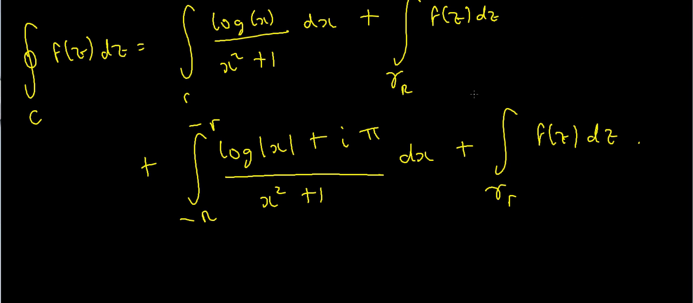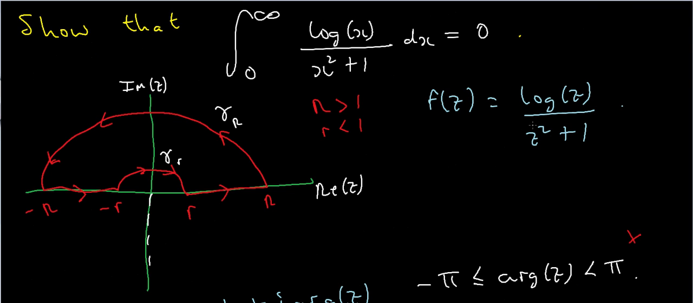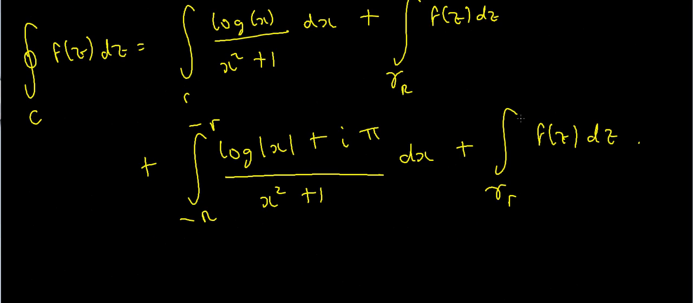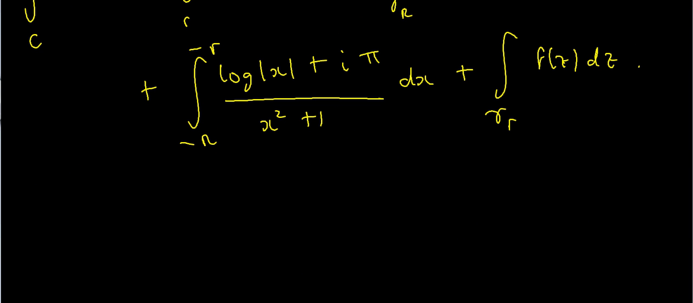Well, the first thing I notice is that I've got z squared plus 1 in the denominator. I can easily factorize this in the following way. So z squared plus 1 is just z minus i times z plus i. So you'll see that I'm going to have a pole at z equals i, of order 1, and I'm going to have a pole at z equals minus i, also of order 1.